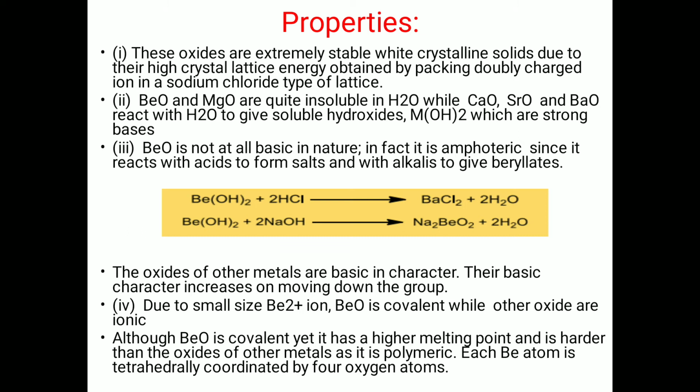Although beryllium oxide is covalent, yet it has a higher melting point and is harder than the oxides of other metals as it is polymeric. Each beryllium atom is tetrahedrally coordinated by 4 oxygen atoms.